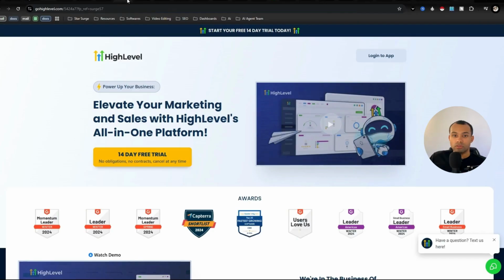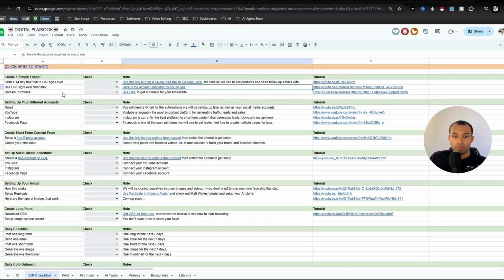Go High Level does have a place for you to purchase a domain. Honestly, I've never purchased through Go High Level. I have a domain through GoDaddy and Cloudflare, $12 a month. So you are going to need to invest a little bit, but that's for a whole year. So if you're taking this stuff serious, it's more than enough for an investment that's going to pay off.